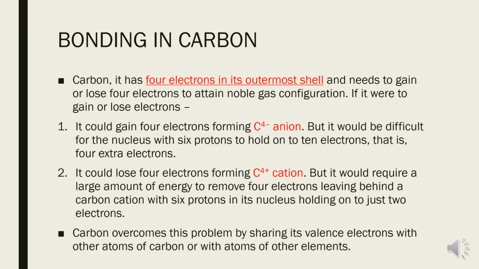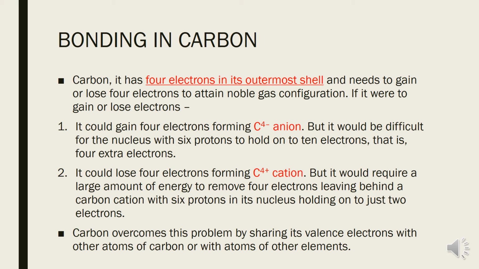If 4 more electrons come from outside into its valence shell, then the total number of electrons would be 10. So 6 protons are going to hold 10 electrons. It would be very difficult to hold 10 electrons by the 6 protons present inside the nucleus.